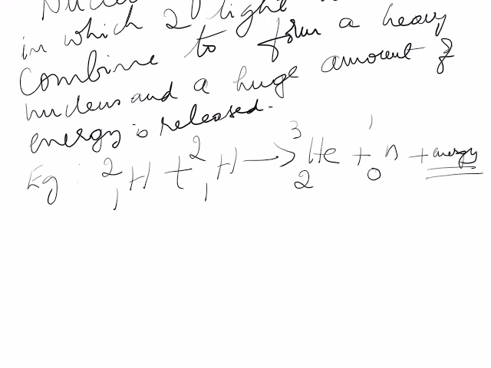So to make the two repelling nuclei fuse is not easy. You have to maintain high pressure and high temperature to make the two nuclei fuse to form a single nucleus. So this fusion reaction is also called thermonuclear reaction.